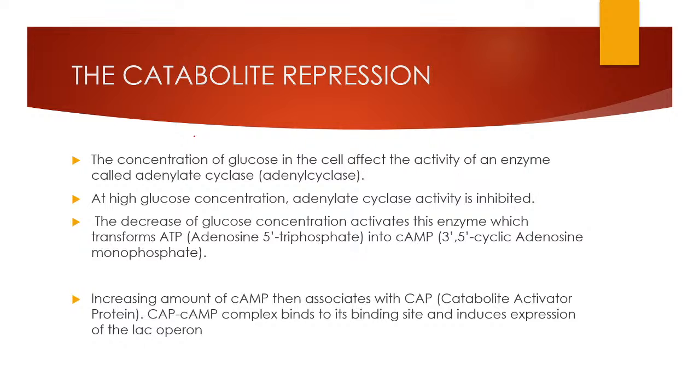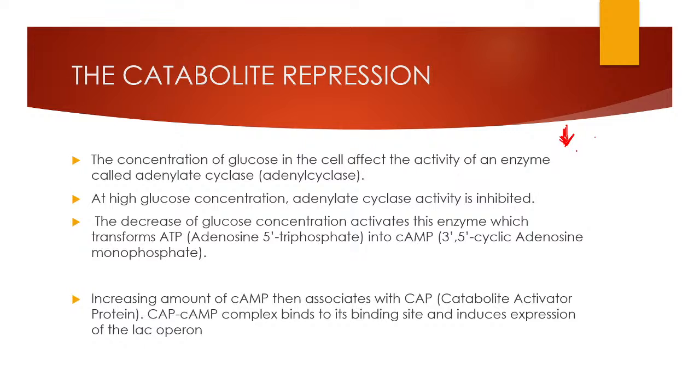Okay, so this is more about catabolic repression. Now glucose is present in higher concentration, so our adenyl cyclase is inhibited, and there is no conversion to cyclic AMP. But if the glucose concentration is reduced or the glucose is fully expired, what will happen?